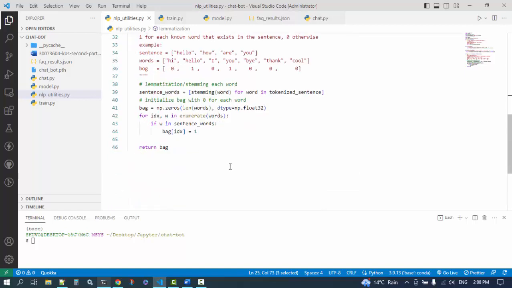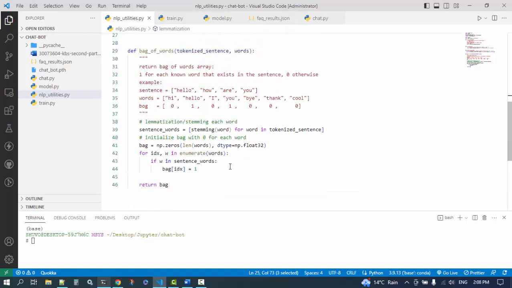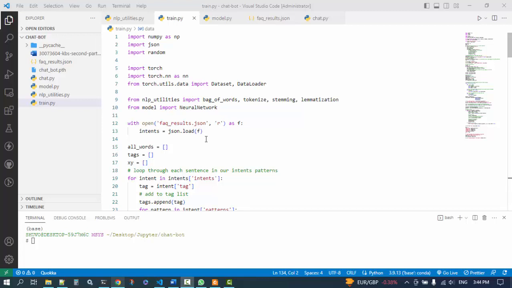And the bag of words is basically the encoding system. If I get this type of sentence, and my words are like this and the total words are like this, then it will check if these words are available in my total words. So it will generate an encoding like this.